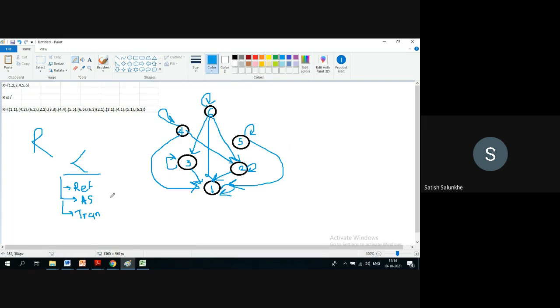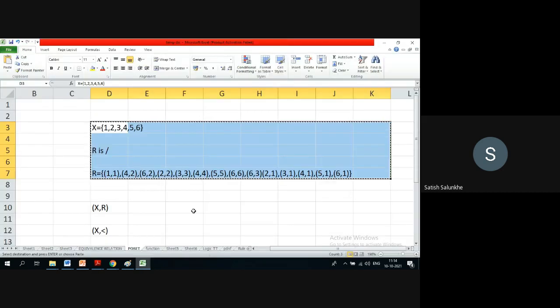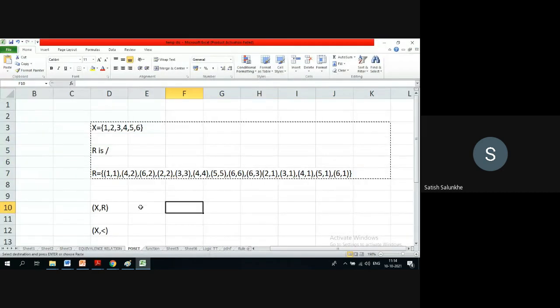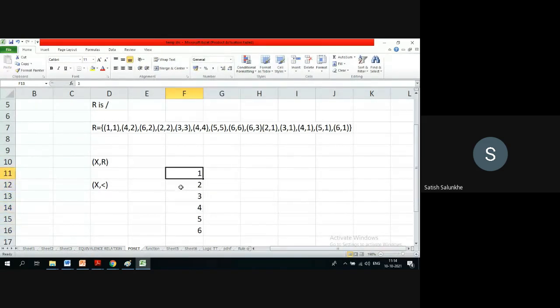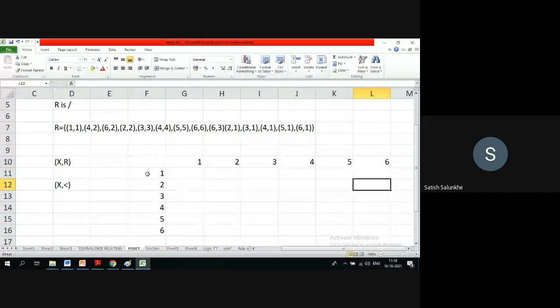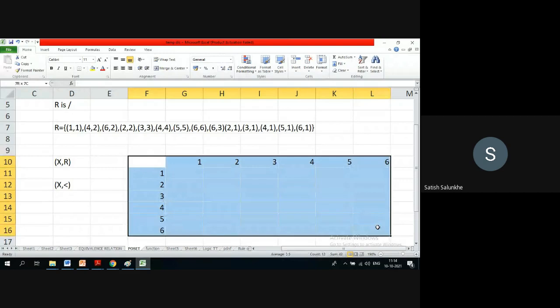So in a Hasse diagram, what we do normally, we go level wise. Now whatever you have drawn, if you express it in matrix form also, 1, 2, 3, 4, 5, 6.